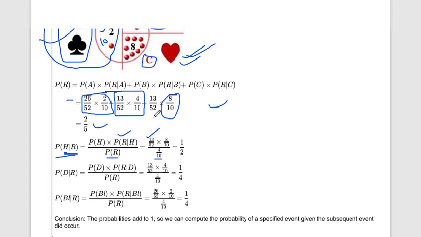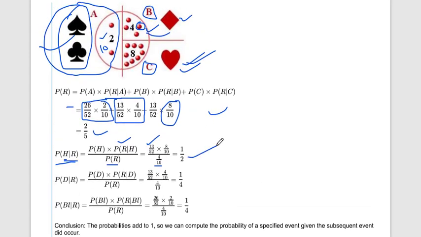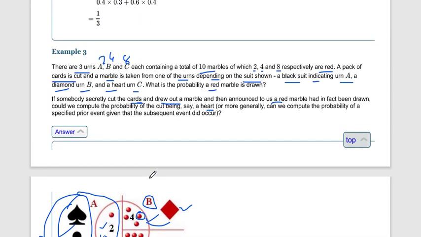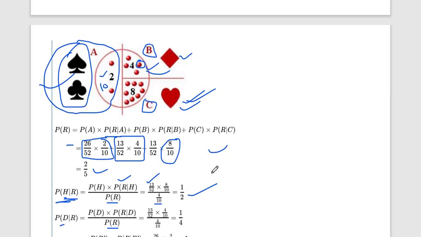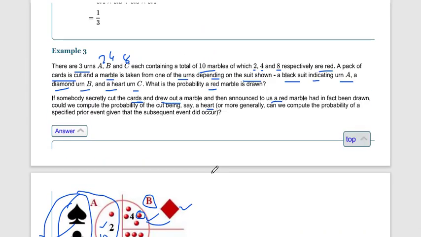Okay, so just like that we find the probability of heart given that a red marble is chosen. Just like that we can also find out the diamond and black. This probability of a red marble being chosen will remain the same, 4 by 10. Okay, so this is the Bayes formula.